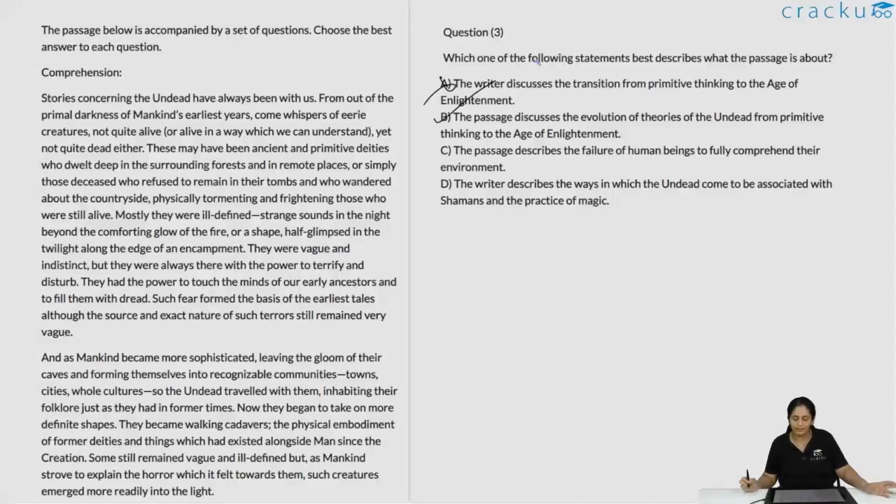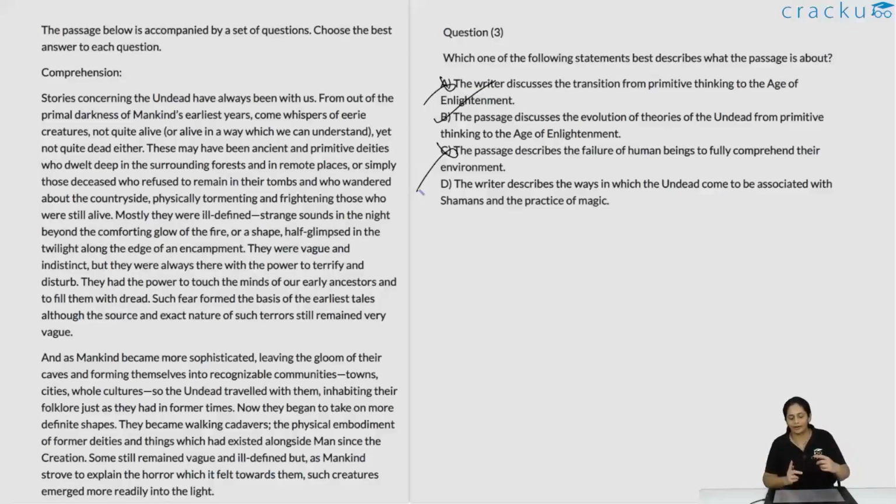The passage describes the failure of human beings to fully comprehend their environment. No, this is only about the tales of the undead, not the environment, not comprehending the environment, nothing of that sort. The writer describes the way in which the undead come to be associated with shamans and the practice of magic.